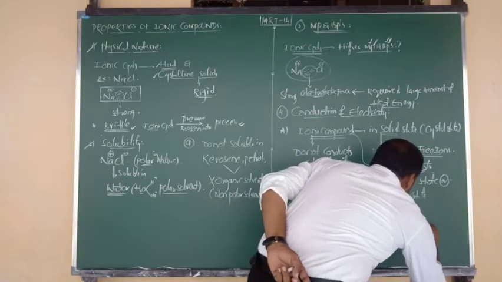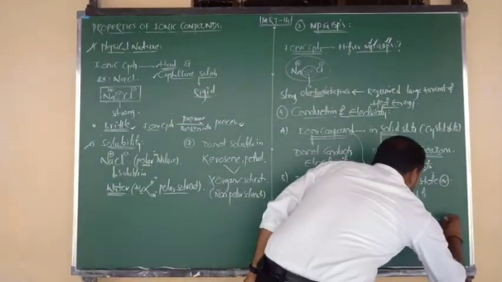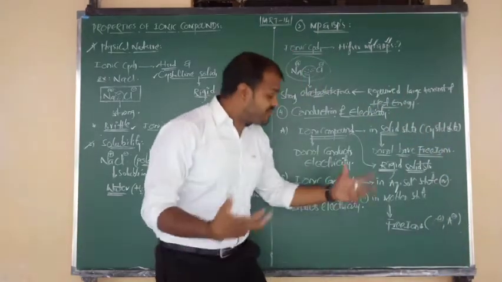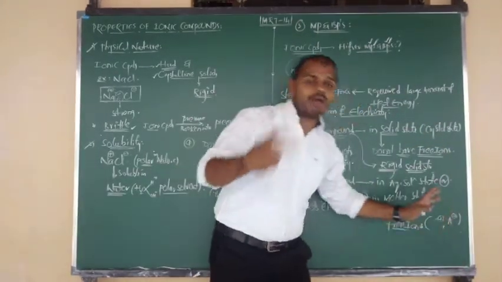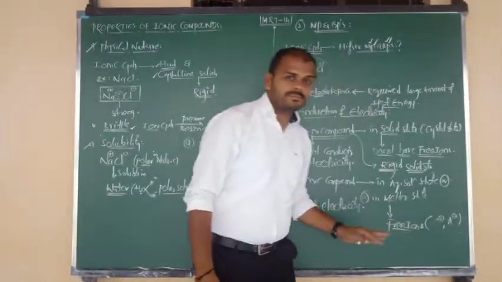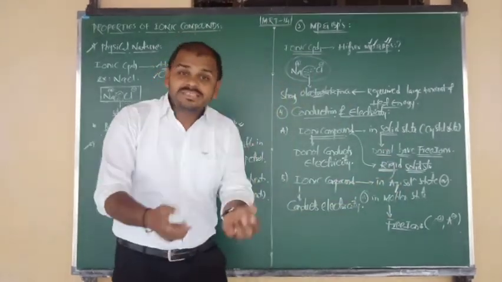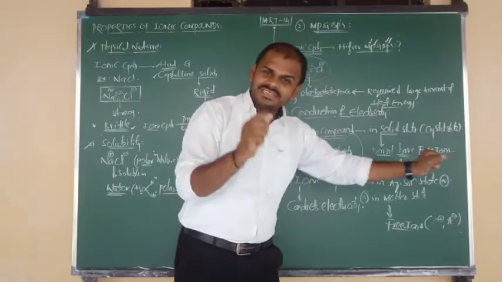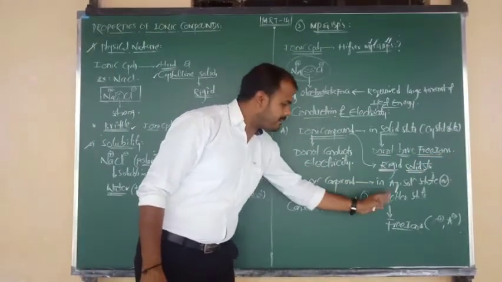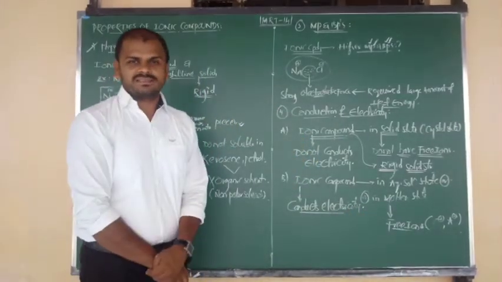They contain free ions. Nothing but they have free cations and free anions. Such free cations and free anions, which are in aqueous and molten state, are responsible for carrying the current. That's why we say that ionic compounds in aqueous and molten state act as good conductors of electricity.